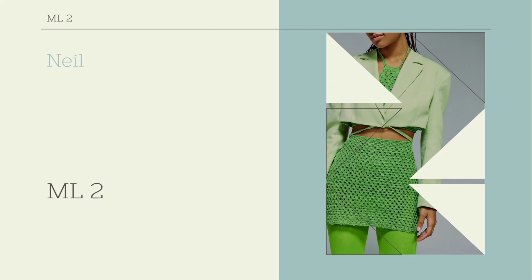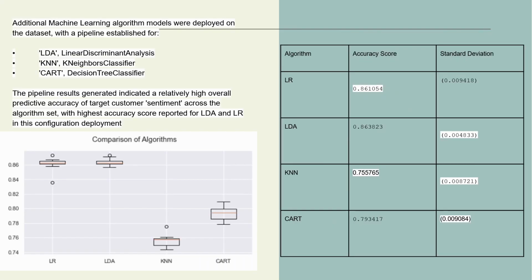We then proceeded to use some additional machine learning models on our dataset, with the pipeline being prepared for linear discriminant analysis, K-neighbors classifier, and a decision tree classifier. From the previous analysis, a 20% training split was considered optimal and a 10 k-fold cross-validation was used. The pipeline results indicated a relatively high overall predictive accuracy of target customer sentiment, with the highest accuracy score being reported for linear discriminant analysis and logistic regression in this pipeline configuration.